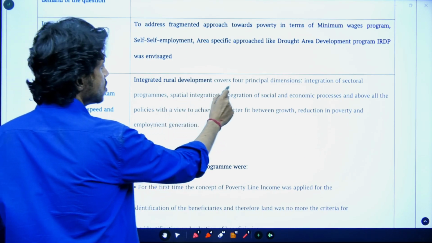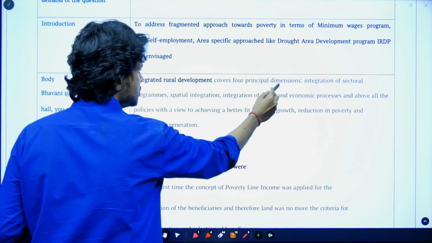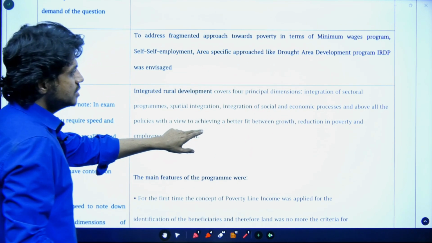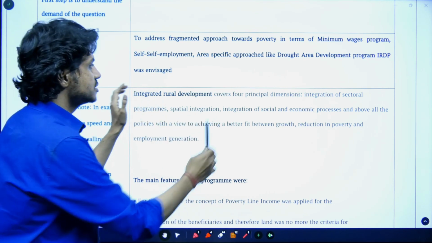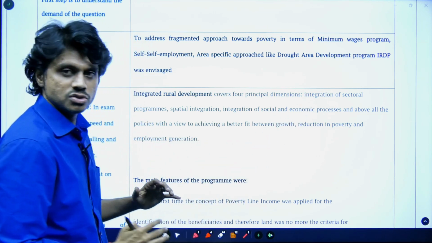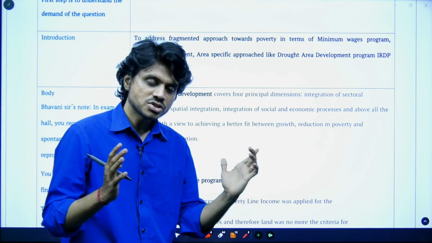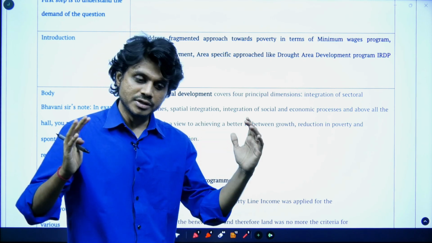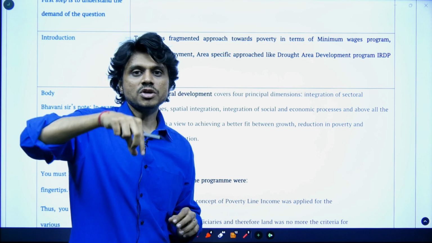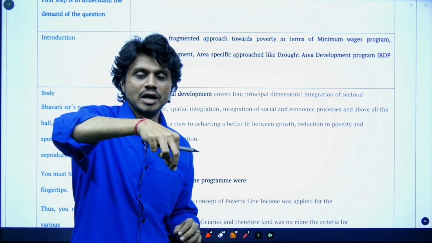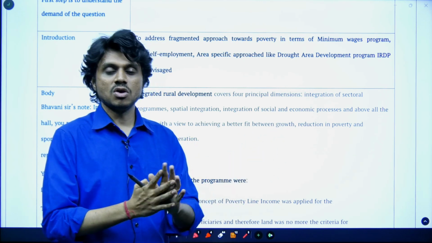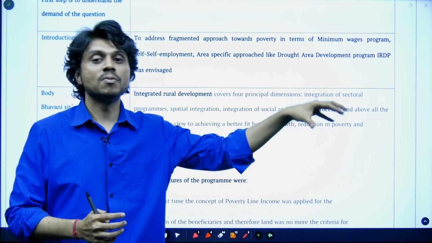This program has 4 major principles. This is a very important point of this entire question. These principles talk about sectoral integration, spatial integration, and social and economic integration. So this is talking about integration of the various schemes and development of various regions together. It is not talking about isolated development. It is talking about a collaborative approach, a convergence approach. All the sectors should be developed properly.